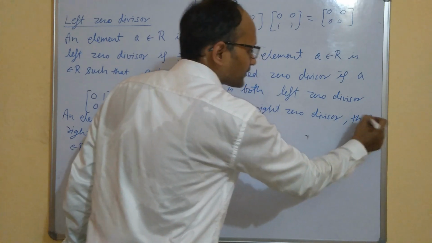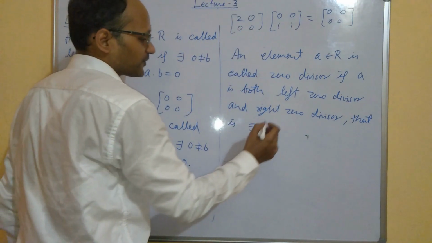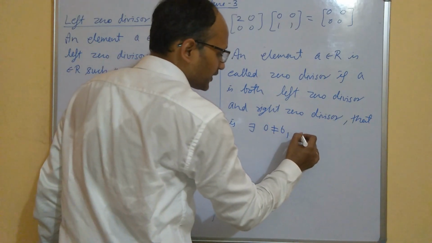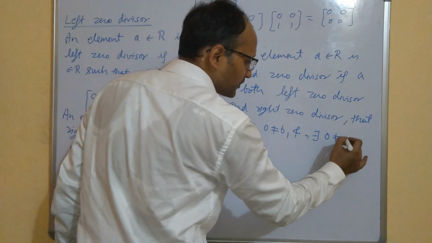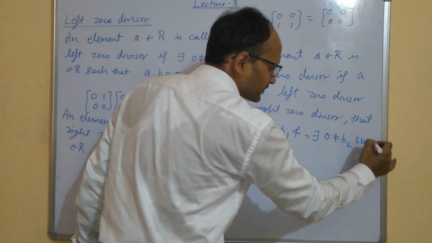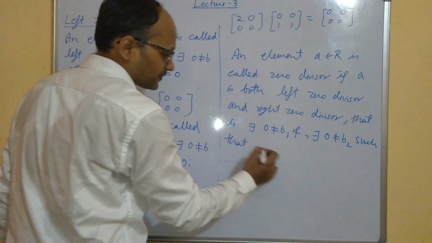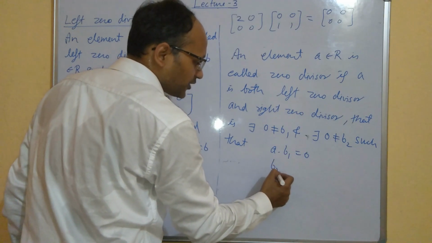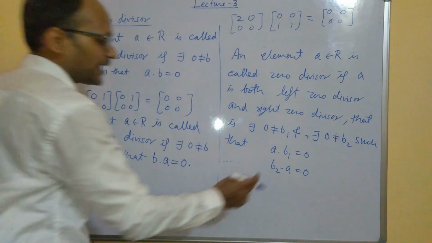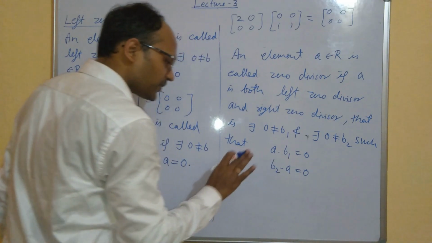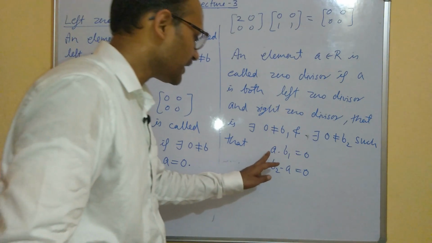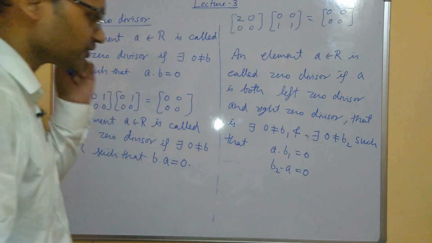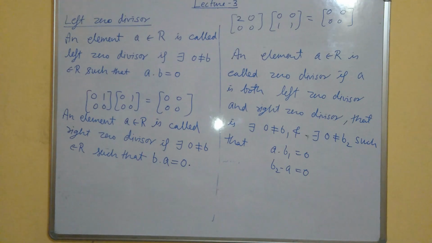That is, there exists a non-zero B1 and there exists a non-zero B2 such that A into B1 is equal to 0 and B2 into A is equal to 0. These elements may differ, but there exist elements such that when you multiply A from the left side it gives you 0, and multiply A from the right side gives you 0. So if this is happening, then A will be called a zero divisor.